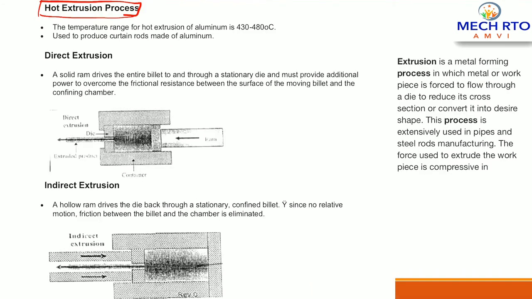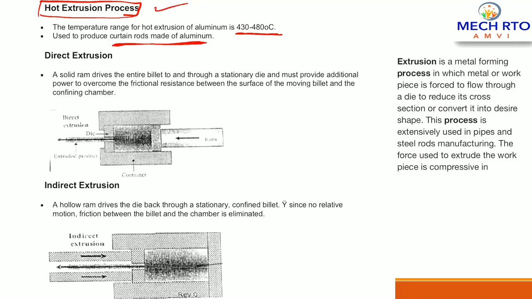The temperature range of hot extrusion of aluminum is 430 degrees Celsius to 480 degrees Celsius. At high temperature, hot extrusion is carried out, used to produce curtain rods made of aluminum.